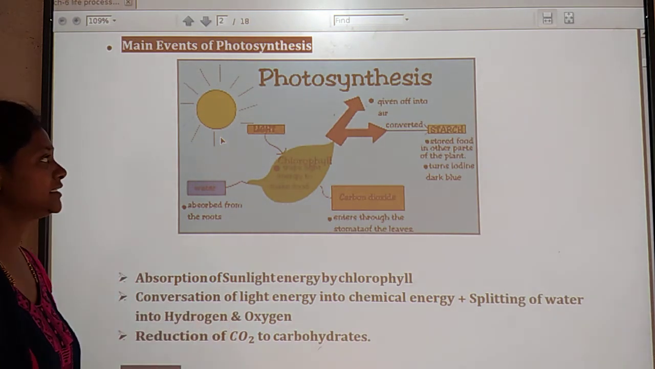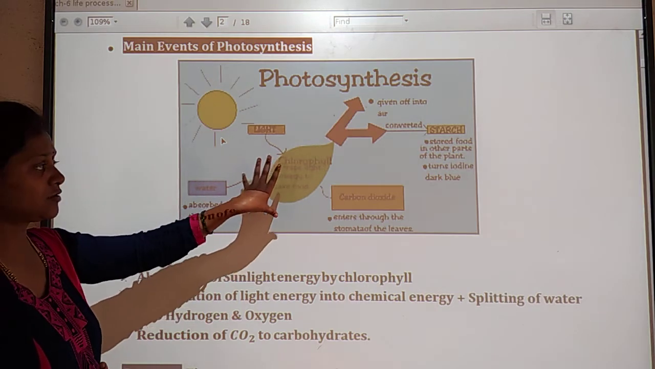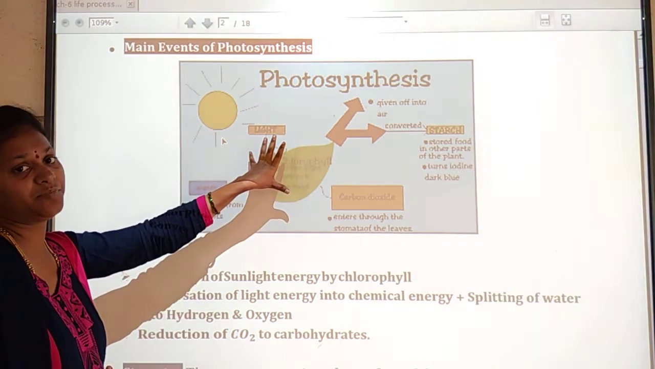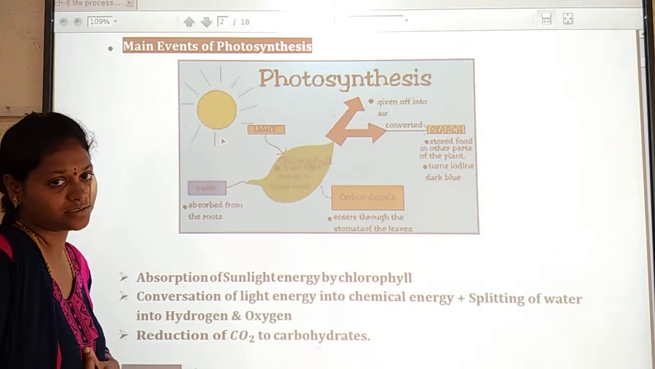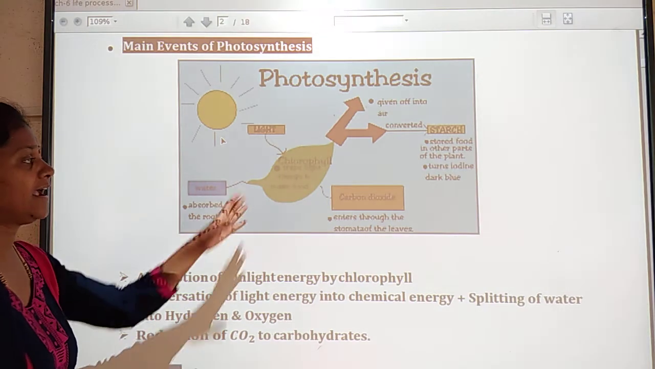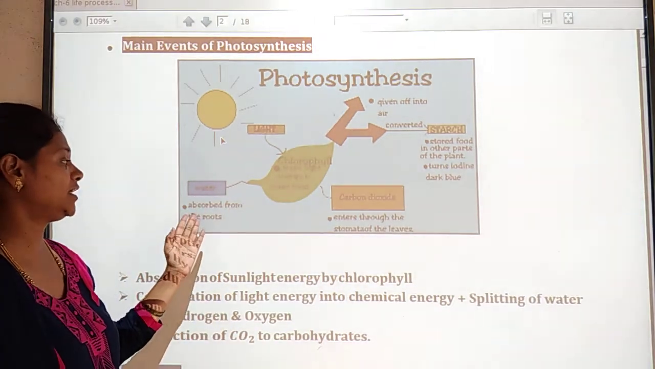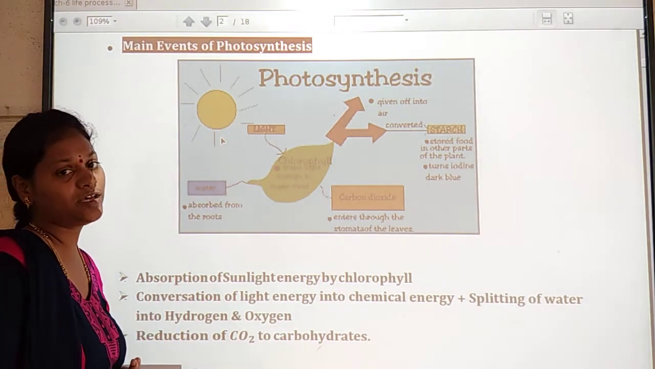Listen here, in the presence of sunlight, the chlorophyll, which is nothing but the green color in the plant, is present in the leaf. It can absorb 1% of the sunlight energy. And they can prepare their own food with the help of raw materials like water, which is absorbed from the roots.